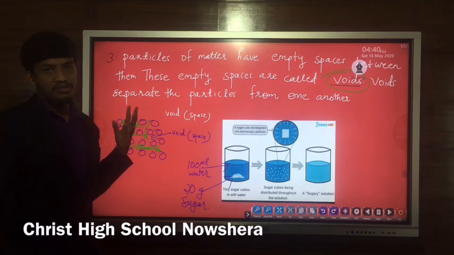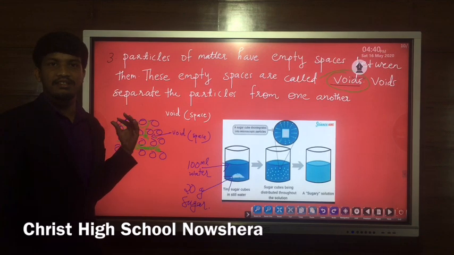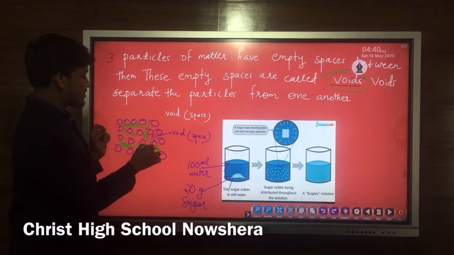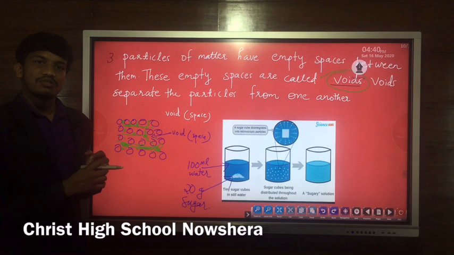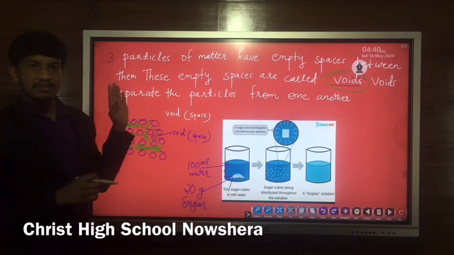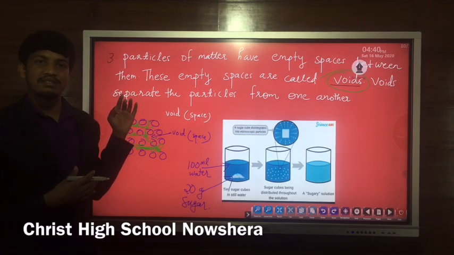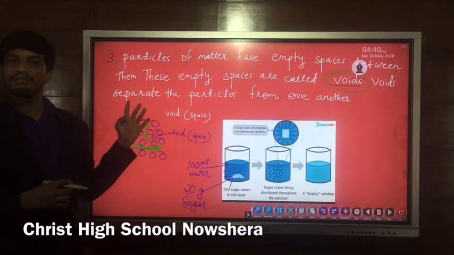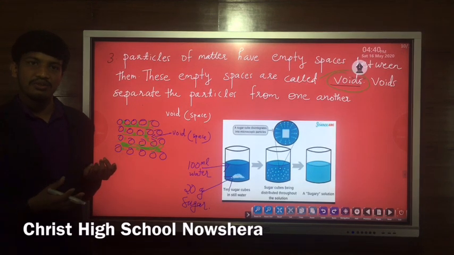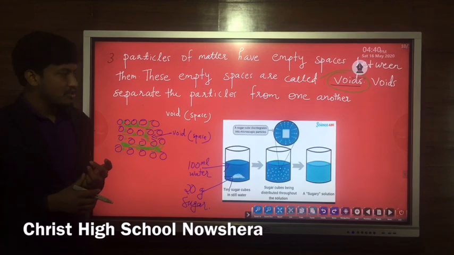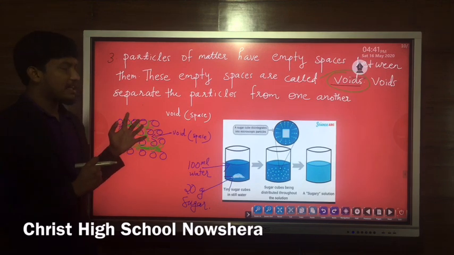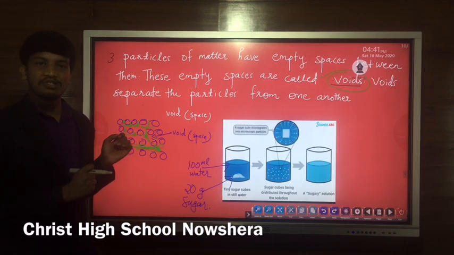No, because we cannot see the particles of matter because of their small size. Then how can we see the empty spaces between them? It's not possible. So to prove this statement, we have to consider another example. We cannot see the empty spaces between the particles using eyes or direct experiment, so for that we will do another activity. From that activity we can prove that there are empty spaces or voids between the particles.